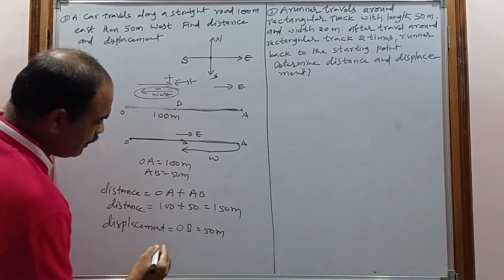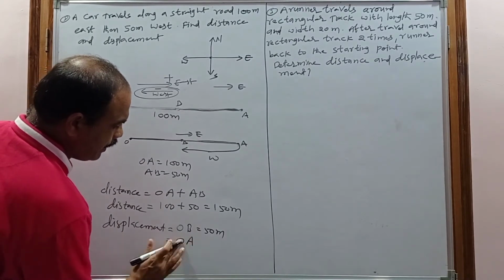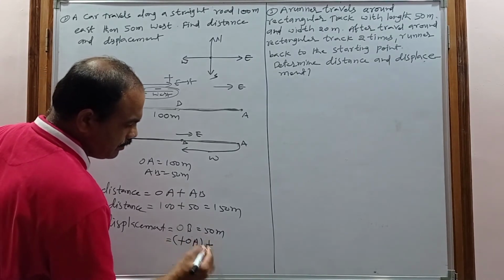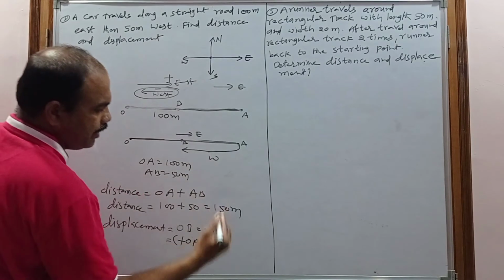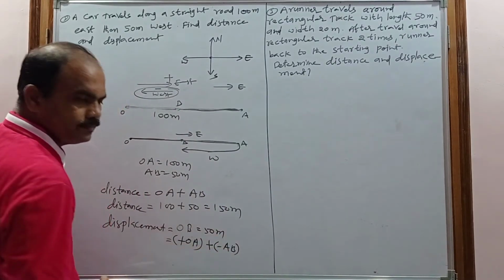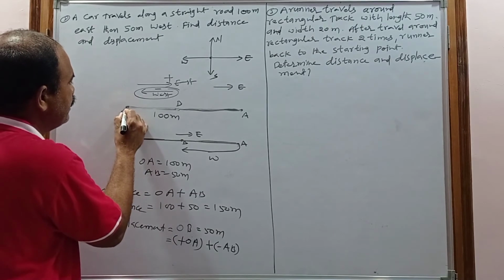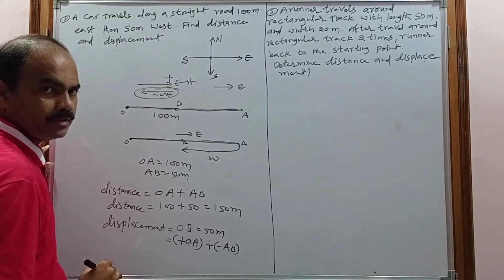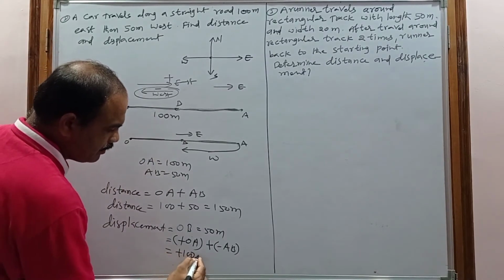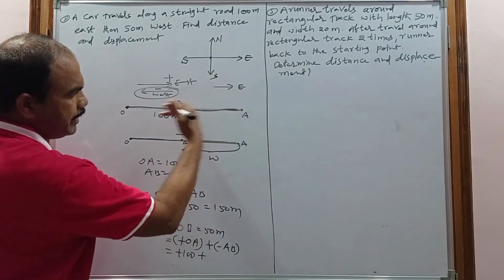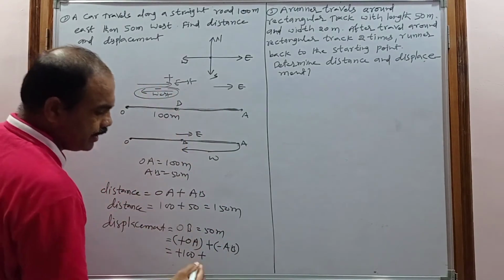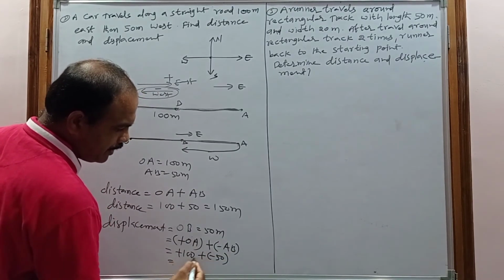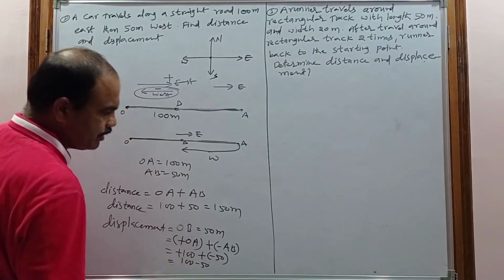So that's why what is the displacement? The displacement is nothing but plus OA, and next, what is the west direction? AB. AB can be taken as minus AB. So that gives the shortest distance between the initial point and final point. O is the initial point and B is the final point. OA is plus 100, plus minus AB, and it is covering in which direction? West direction can be taken as negative. So that's why minus 50. So plus 100 minus 50. 100 minus 50 is nothing but again how much? 50.